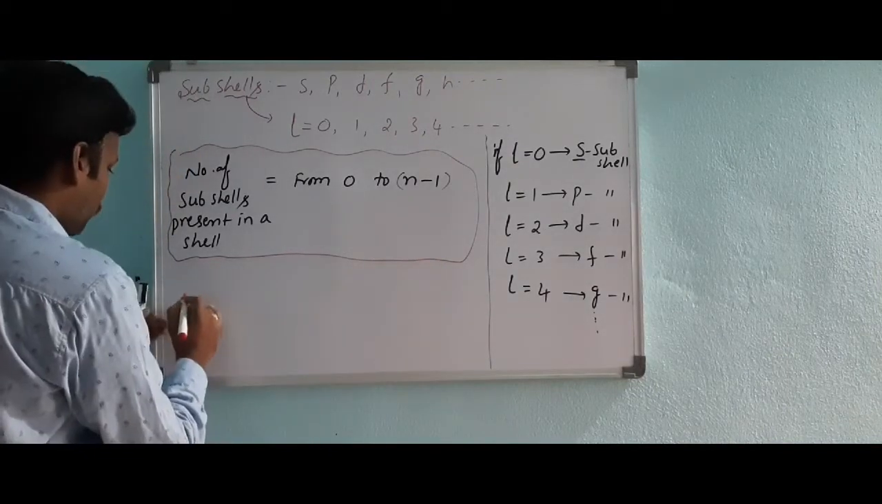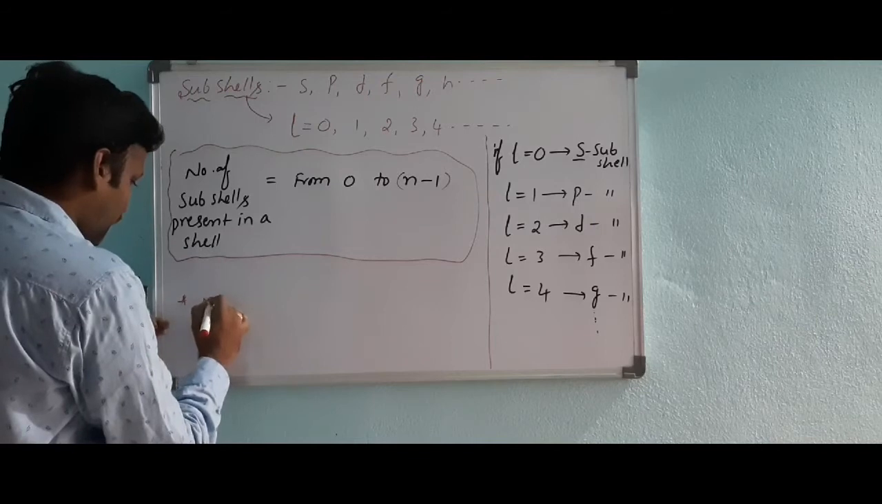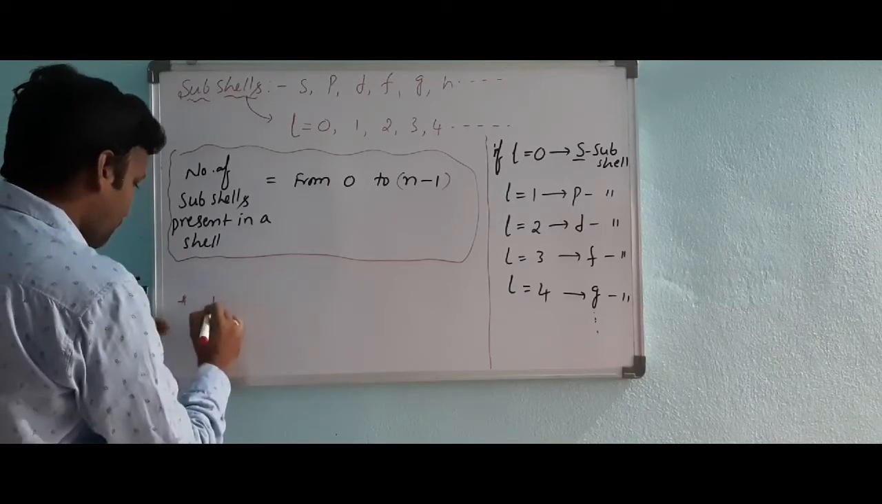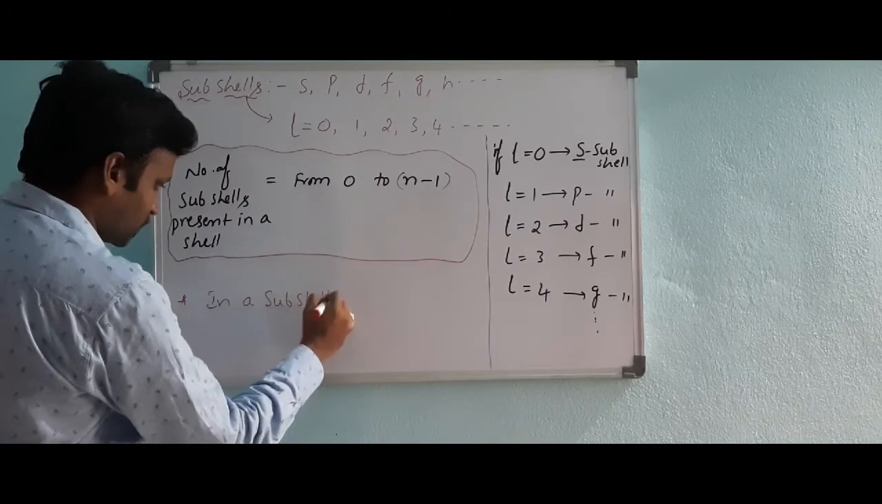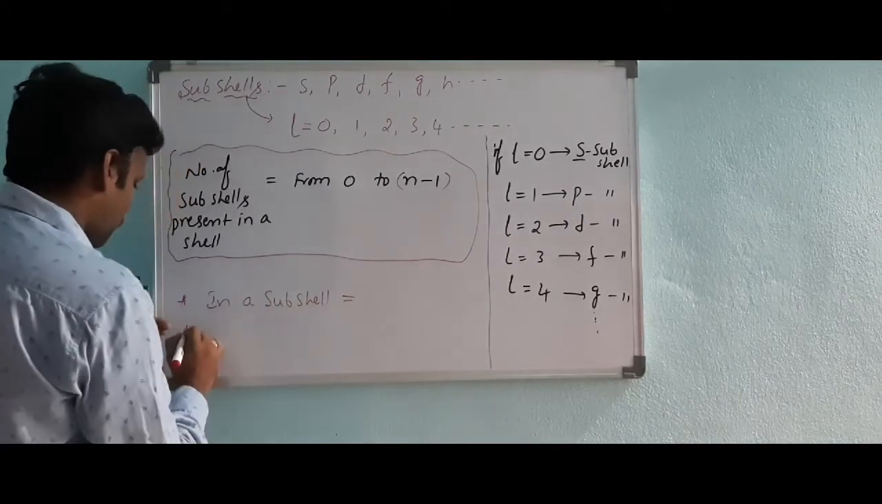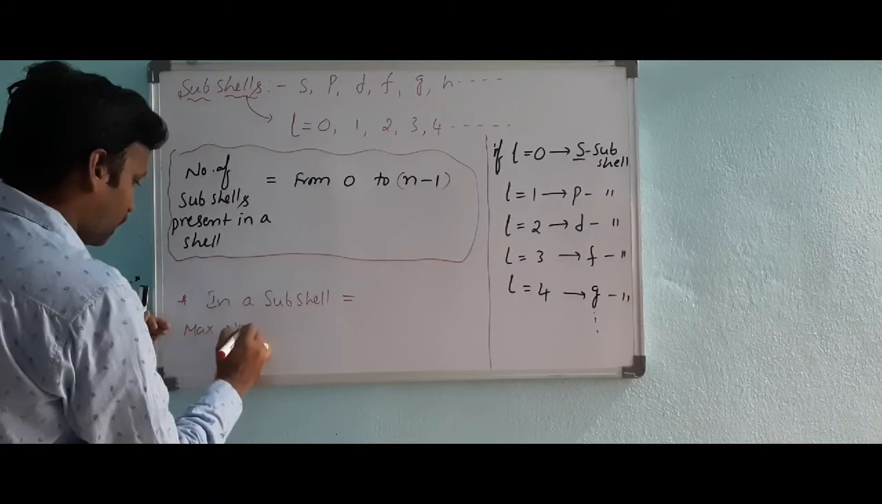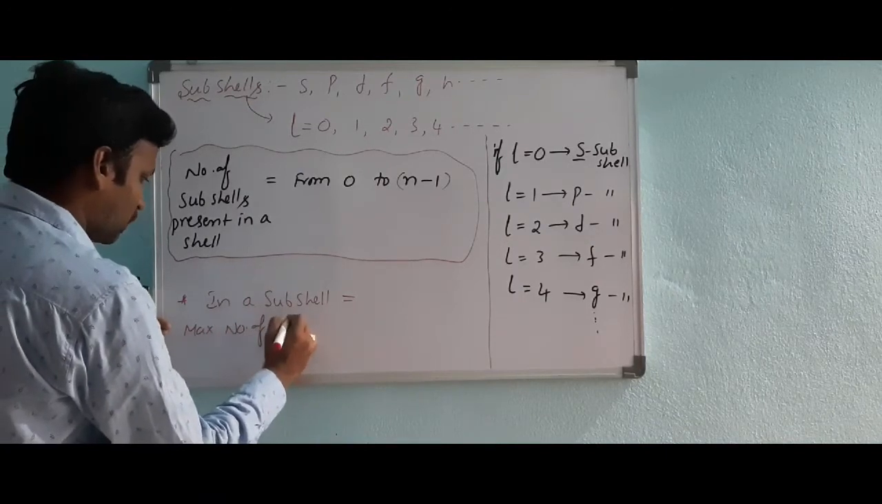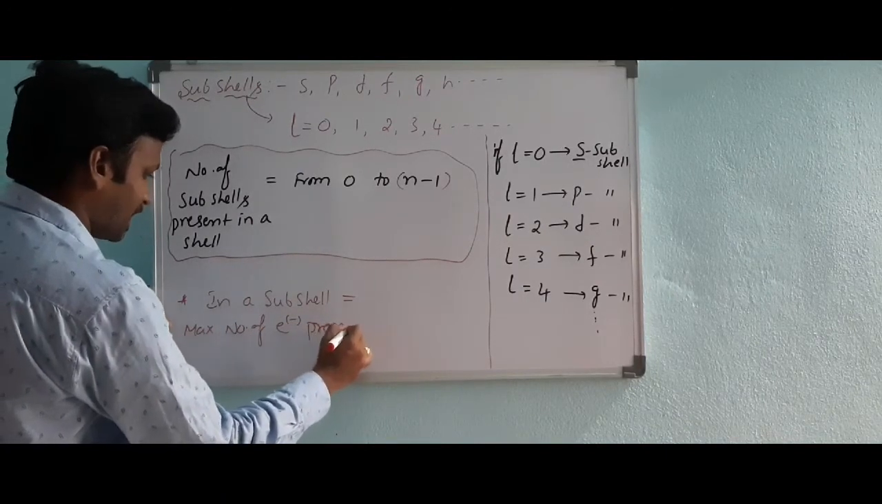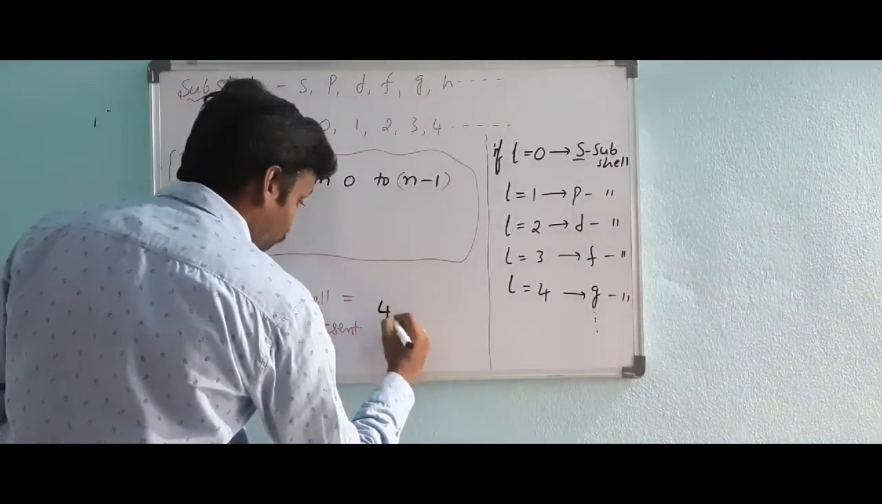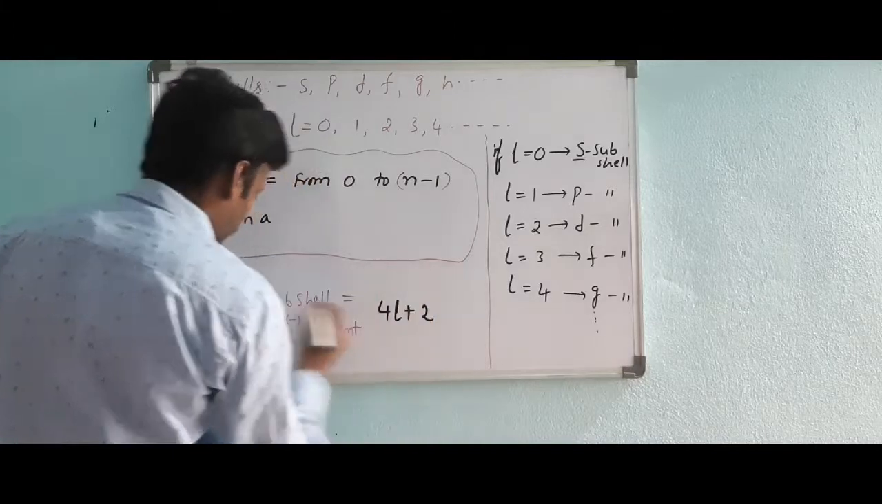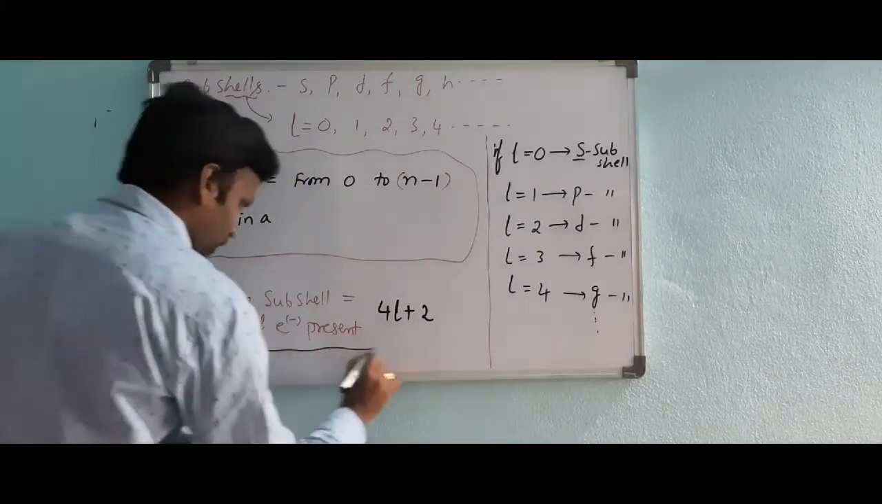And one more thing I'll tell you. In a particular subshell, the maximum number of electrons present is given by the formula 4l plus 2. I'll explain this later on.